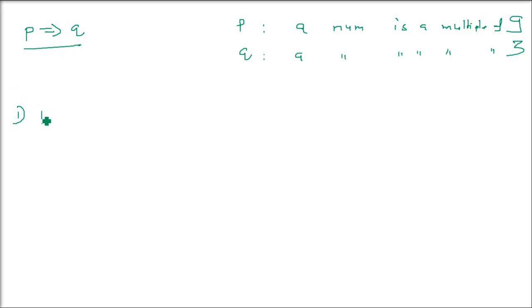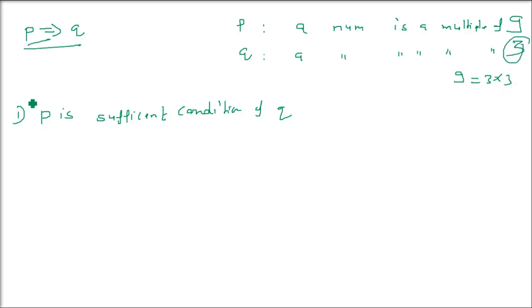What I am saying is four sentences and they all are pointing to the same thing, P implies Q. If I say P is a sufficient condition for Q, this is the same as saying if P then Q. This statement says that knowing that a number is a multiple of 9 is sufficient to conclude that it is a multiple of 3. Because 9 is 3 into 3, P is a sufficient condition for Q. So P implies Q and these are the same.